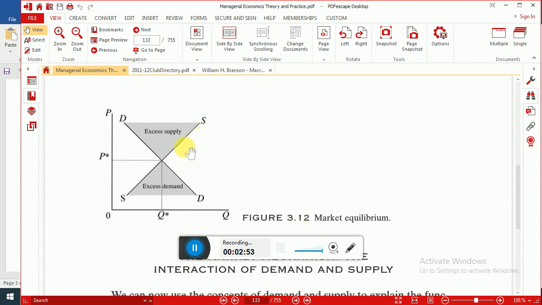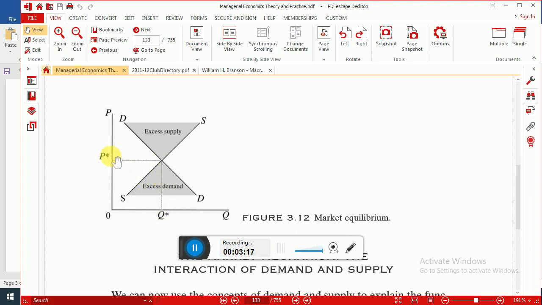So when quantity demanded is equal to quantity supplied, this is that point where both the curves intersect each other. This is the equilibrium point. At the equilibrium point, the relevant price is P*, the relevant quantity is Q*.